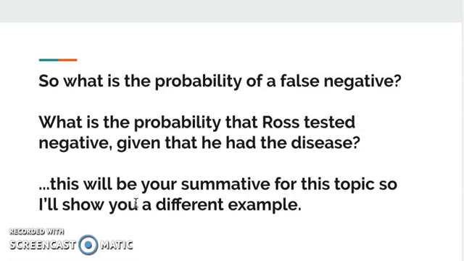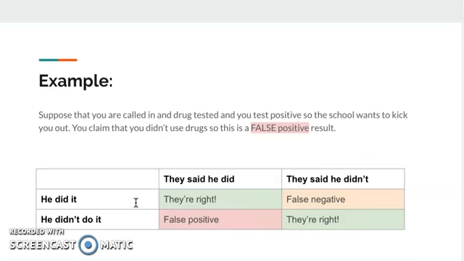This is going to be your summative for this topic, so we're going to work through a different example. So suppose that one of your friends is called in for a drug test and he tests positive, so the school wants to kick him out. He claims that he didn't use drugs, so this would be a false positive. So if he actually did it and the test says he did it, they're right. If he did it and it says he didn't, that's a false negative. If he didn't do it and the test says he did, that's a false positive, which is the situation we're in right now. And if he didn't do it and the test says he didn't, then the test is right.